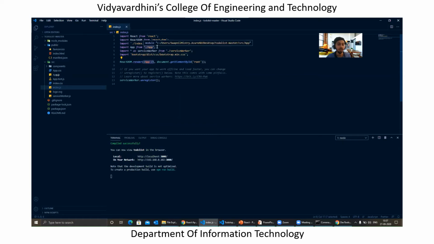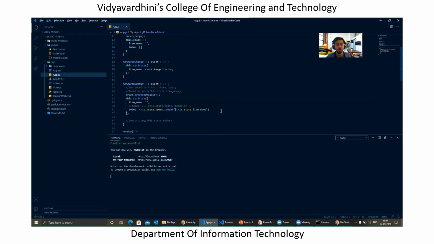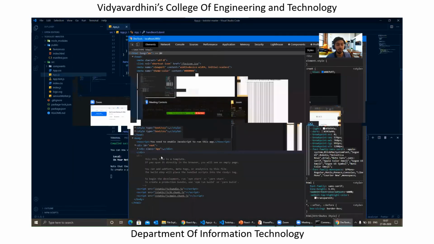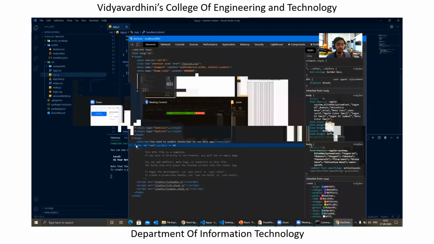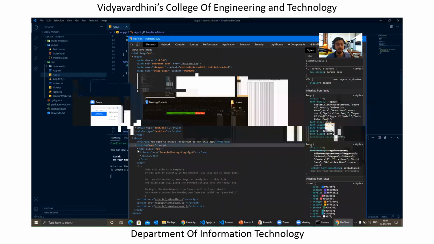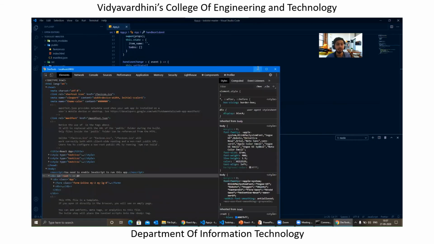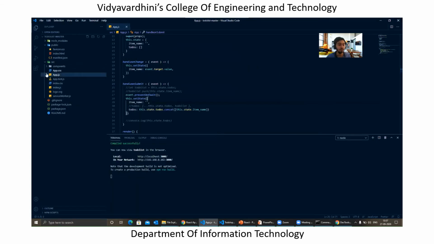And what's actually an App? App is nothing but a component which has been created over here. So if you go ahead and check out the DOM, you can see that you have an ID called root, right? And inside this root, we have App being rendered. So this is how things get rendered in React. And this is basically the source folder where you will be having all your files and components present in it.